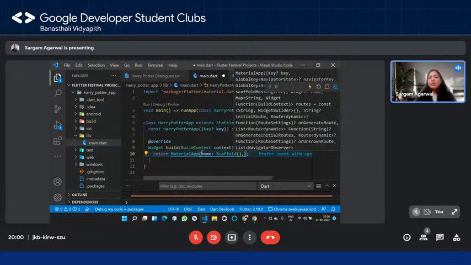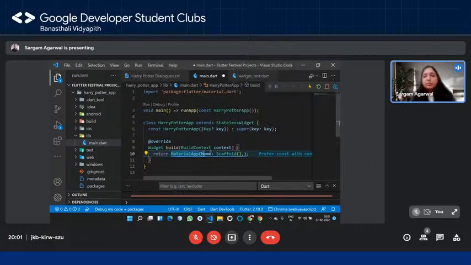Now scaffold, again, it's a kind of Canva for your app. Okay, it will lay down a basic layout for you as a developer. Like for example, whenever you go to Canva or anything else, you take a template, and then you start editing in that and you start working on that, right? So understand that scaffold is that widget for us which will give us an app bar, okay? It will give you a white screen, a floating action button and so on, their functionalities, and then you can start working with this widget to develop your app, right? So it's a kind of basic template, like Canva, right?